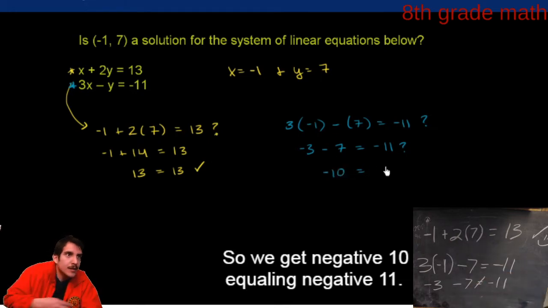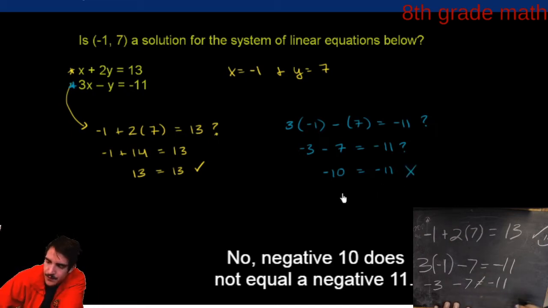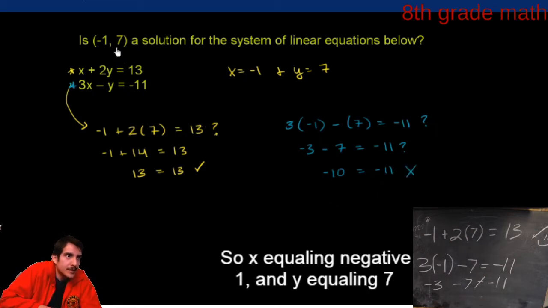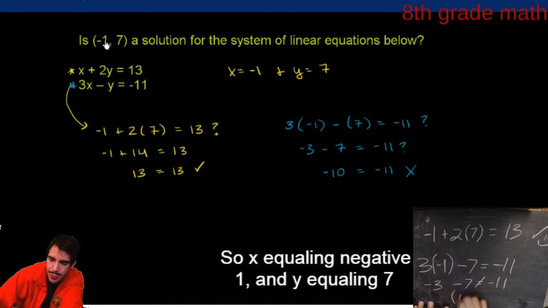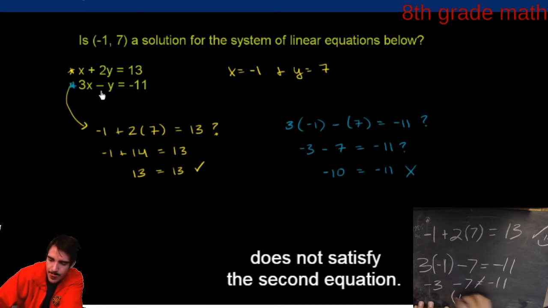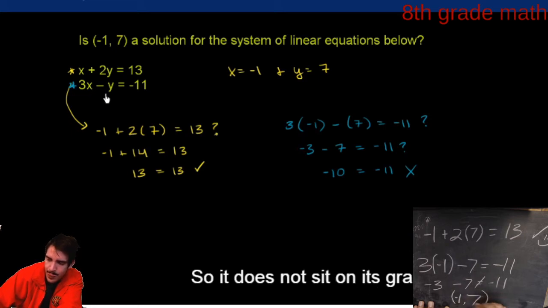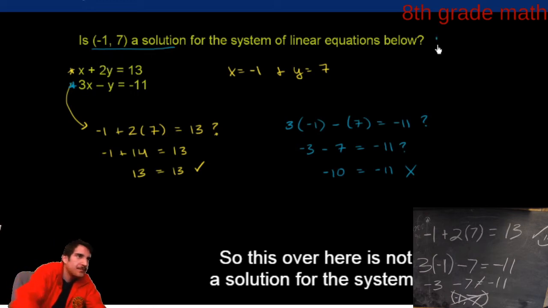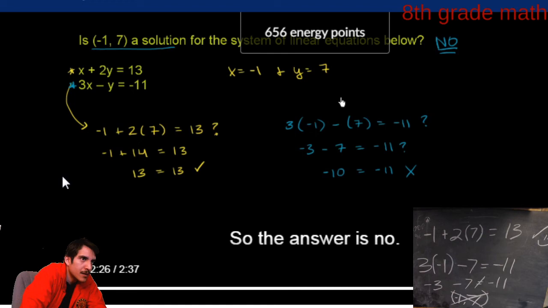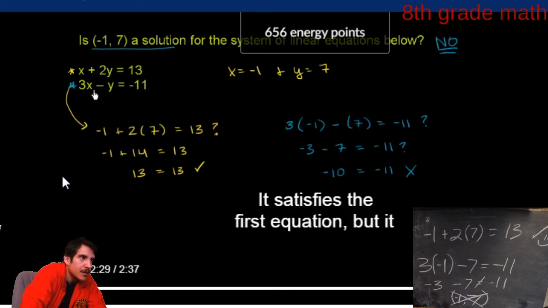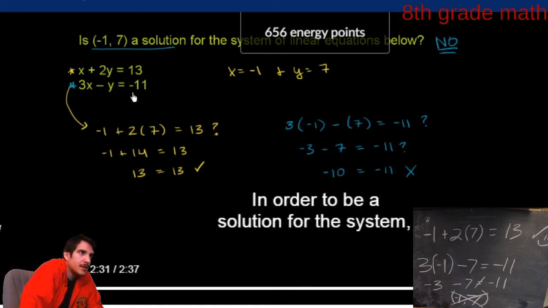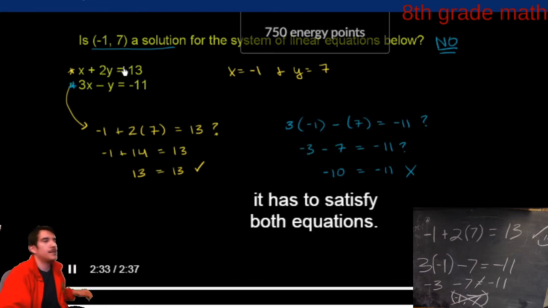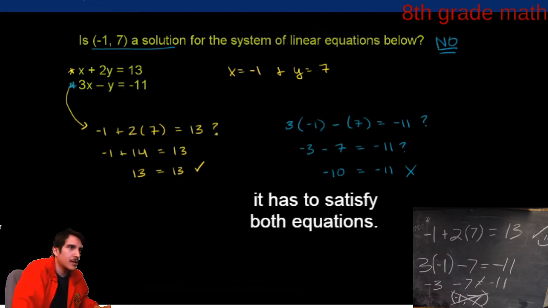So we get negative 10 equaling negative 11. No! Negative 10 does not equal negative 11. So x equaling negative 1 and y equaling 7 does not satisfy this second equation. So it does not sit on its graph, and this is not a solution for the system. Easy. So the answer is no. It satisfies the first equation, but it doesn't satisfy the second. In order to be a solution for the system, it has to satisfy both equations.